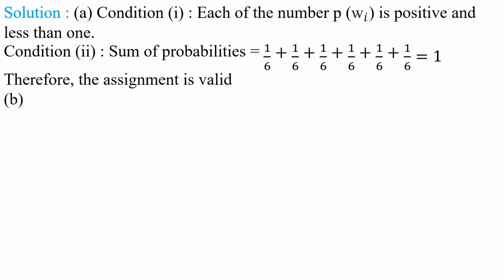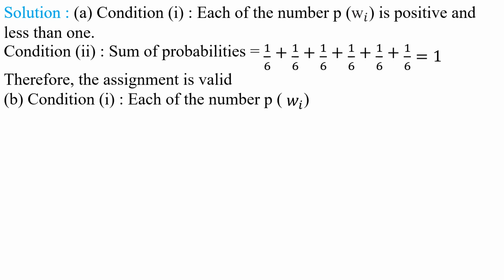Similarly, let us check the second assignment. Condition 1. Let us verify condition 1. Each of the numbers P of omega i is neither 0 nor 1. If you observe the second assignment B, then we find that each of the numbers P of omega i, the probabilities of the sample points, is neither 0 nor 1.